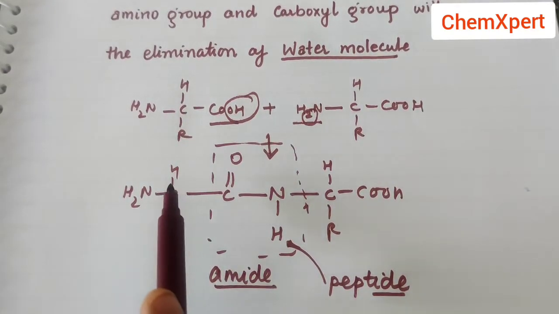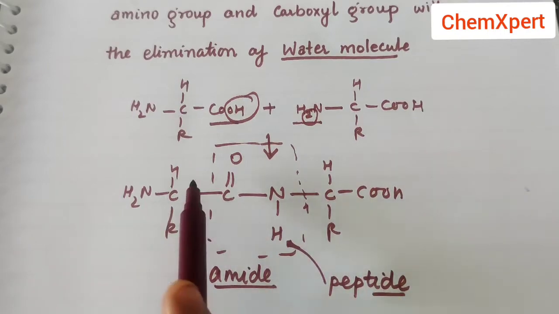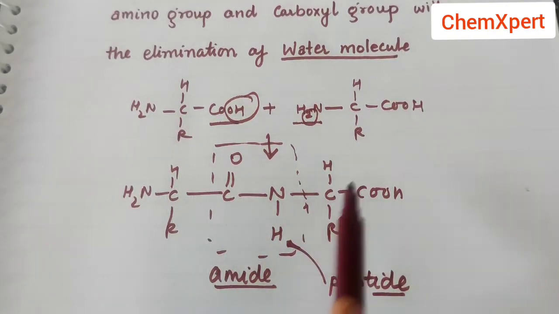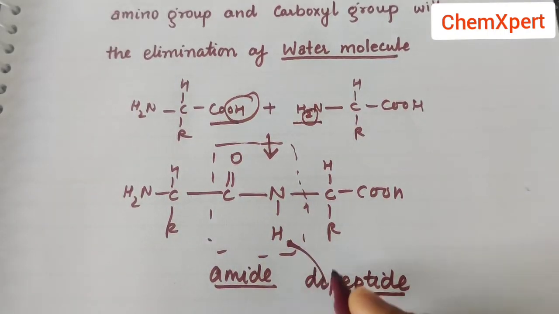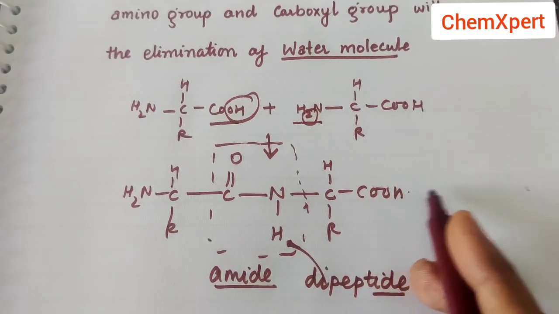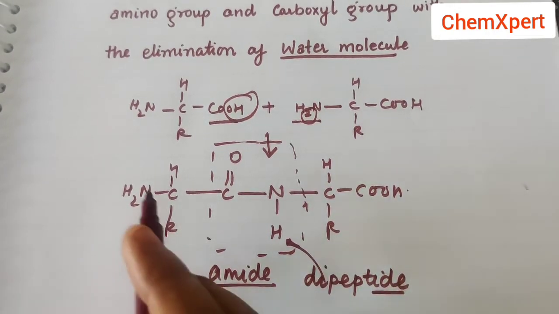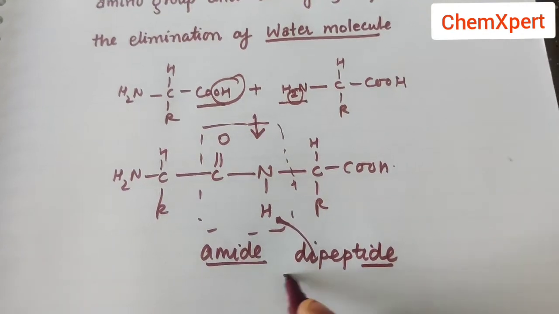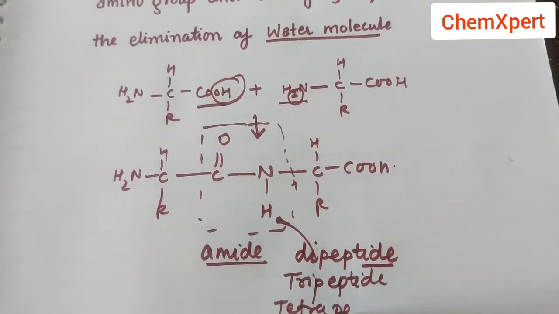Now if two molecules of amino acids are used, it is known as a dipeptide. If one more amino acid is used, which means 3 molecules, then it is classified as a tripeptide. If 4 are used, tetrapeptide.